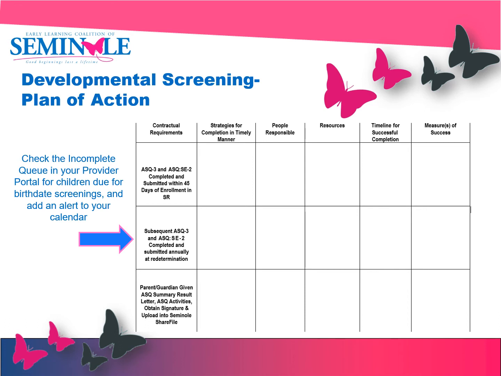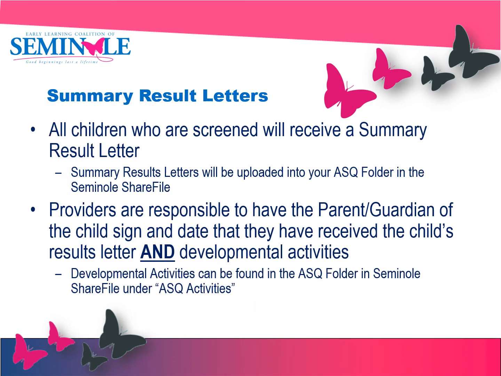And again, who are the people responsible for completing and submitting the annual redetermination screenings? What resources are you using to meet these requirements? What is your timeline for successful completion? And how are you measuring your success to meet these deliverables?